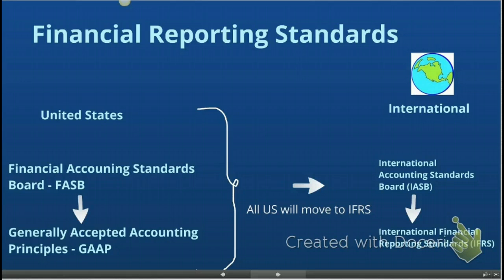To help solve this problem, the major countries of the world got together and created what we call the International Accounting Standards Board. And they all agreed that moving forward, every single country will prepare their financial statements based on International Financial Reporting Standards, called IFRS. The United States currently has not moved to IFRS yet. The SEC has mandated that we move to IFRS in 2015. So by 2016, we should be preparing financial statements using the International Financial Reporting Standards.